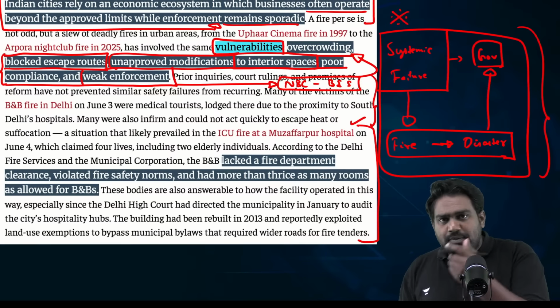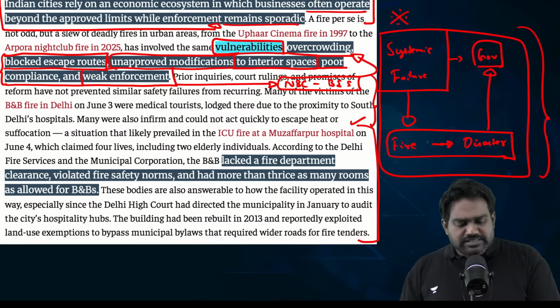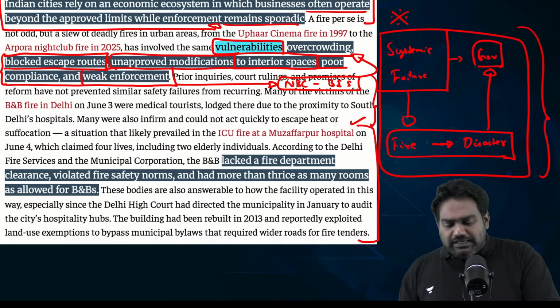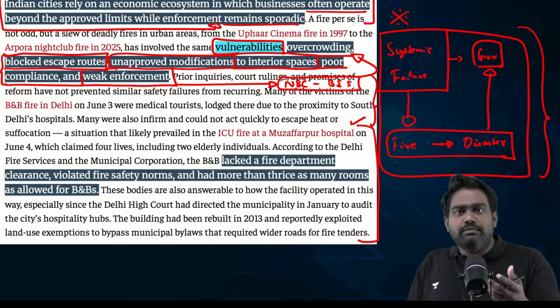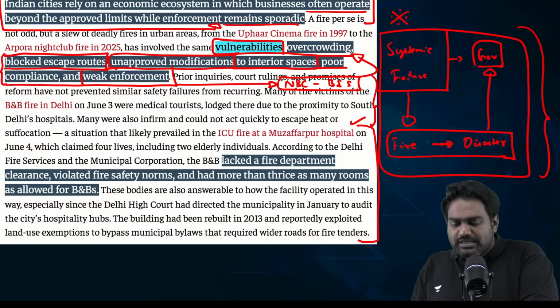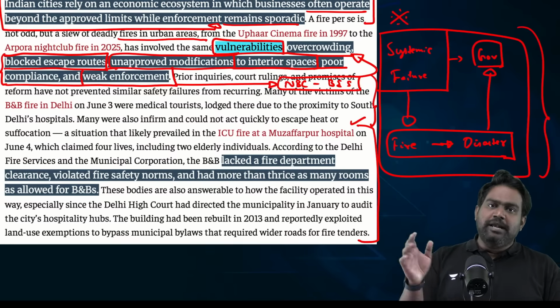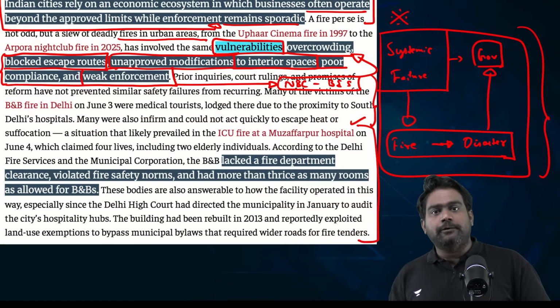You can't just blame the building owner for this, right? This is a systemic failure. But every time there is a knee jerk reaction, the governments will overreact. They have to show to the public and the media they are doing something. As you can see in the Delhi hotel fire incident, the building owner has already been charged with manslaughter.